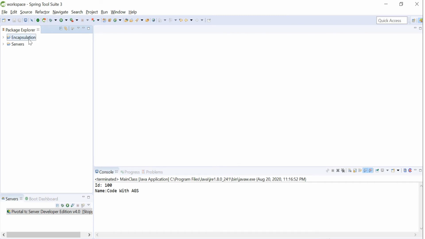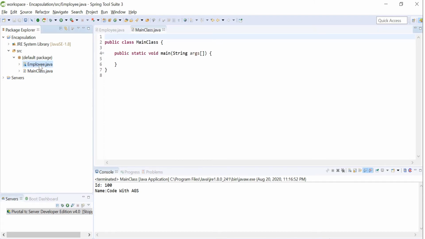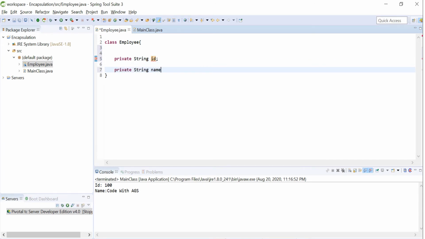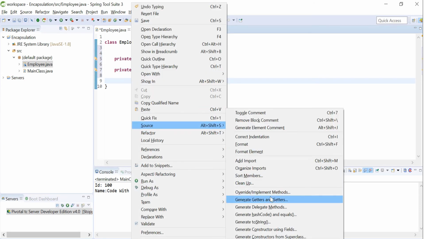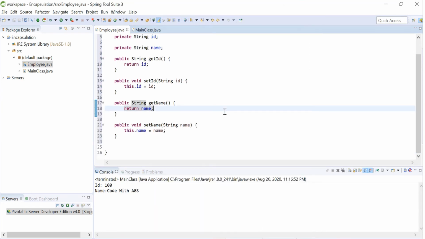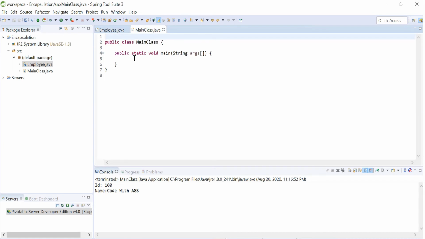So let's open this project. Here we have two classes, employee and one main class. Let's go to the employee class. Here I am adding private string ID and private string name. You can see that both the variables are private. Let's generate the getter and setter methods for both of them. Now go to the main class. Now I am creating an employee class object. So let's create it.